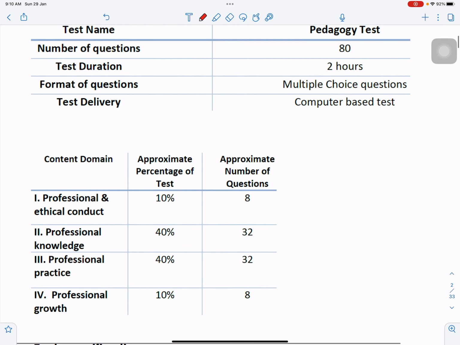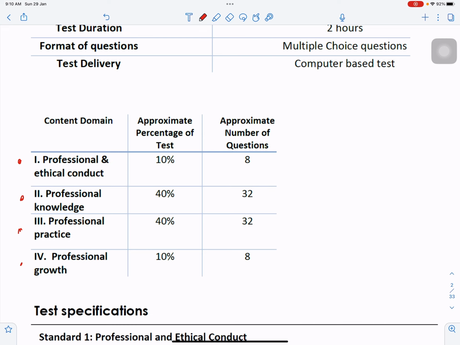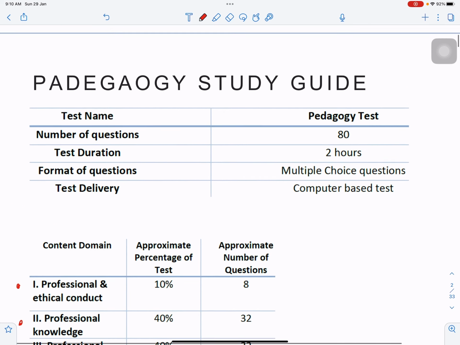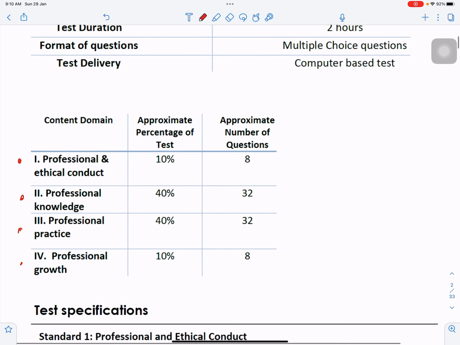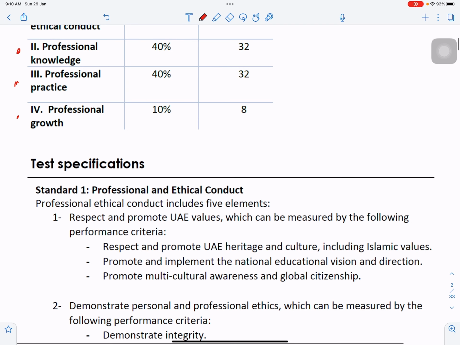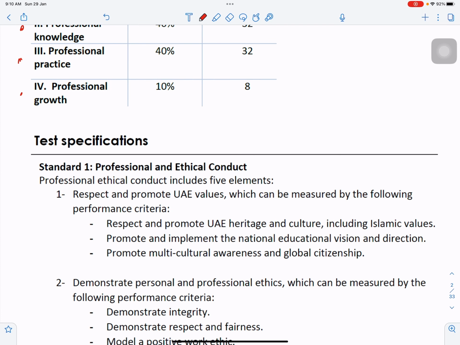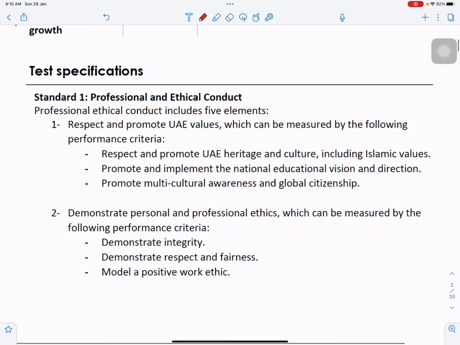Percentage I will not go into, definitely questions come accordingly, repeated, more questions from that context. So when you study this pedagogy study guide, you can just download the pedagogy study guide 2020 from Google, and 2019 is also there, but this is the updated one. Now how you will study it, because it is a very big document, you don't need to learn it by heart.